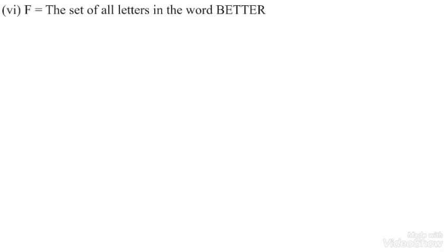Next question. The set of all the letters in the word better. Here also we have to list the letters in the word better. So I can take first B, E, T. T appears another time, but according to the rules of sets we have to write it only once. E is also written once. The next letter is R. These are the letters of the word better. Let us move on to the next question.